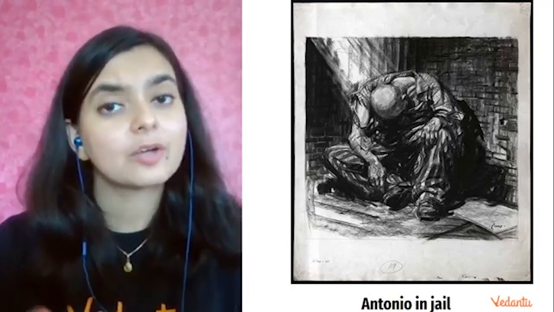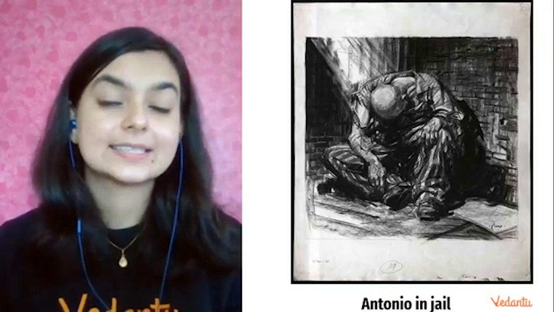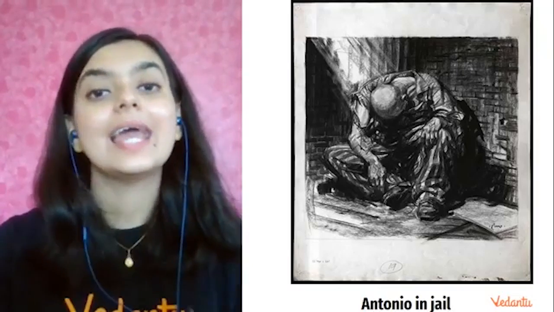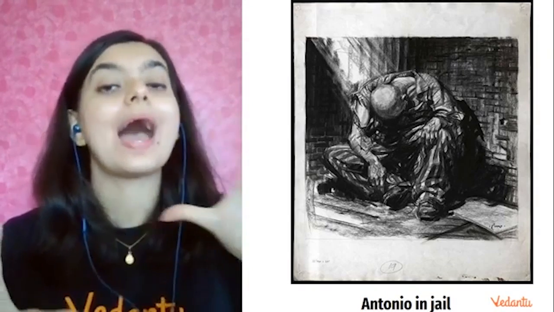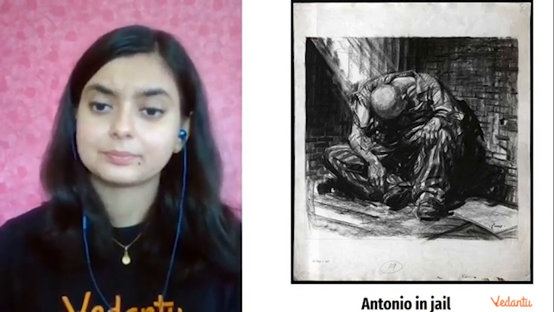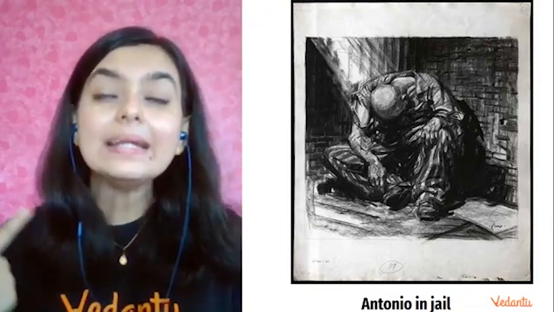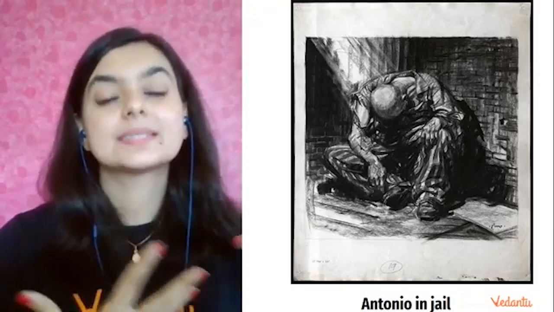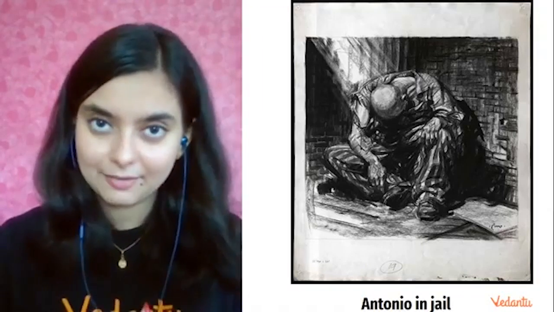Now, from this fact, we can go a deeper level further, and we may interpret it as a homoerotic relationship between Antonio and Bassanio, because Antonio is more bent upon seeing Bassanio rather than saving his life.